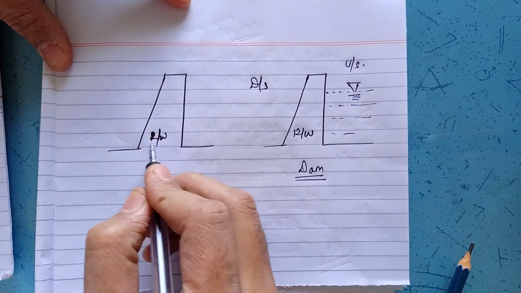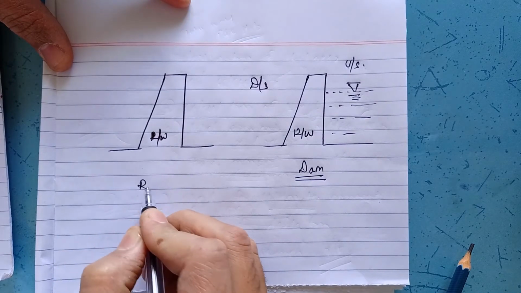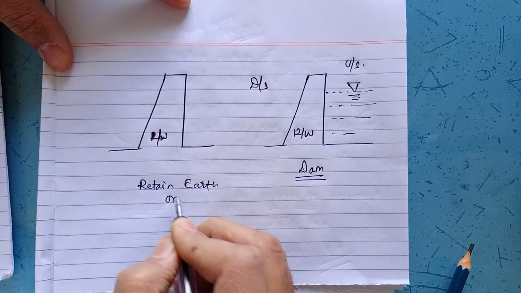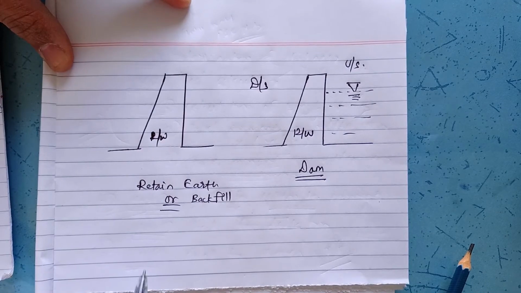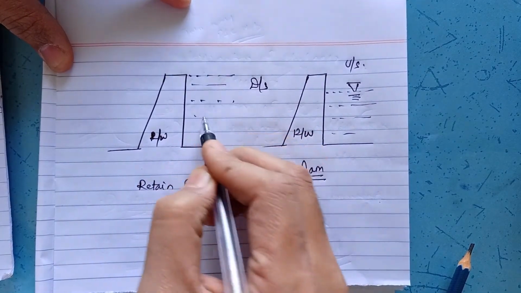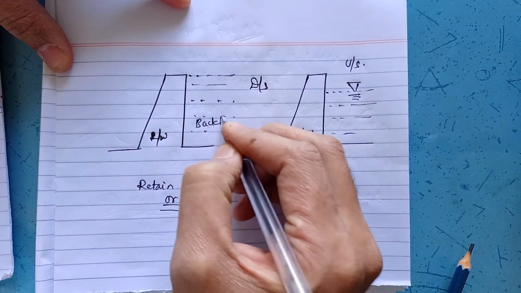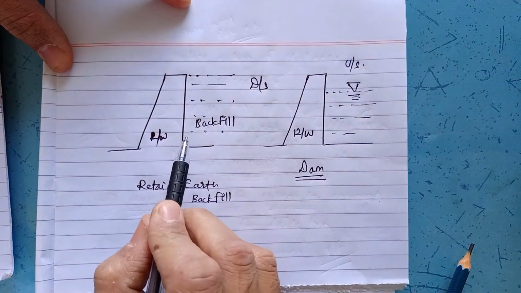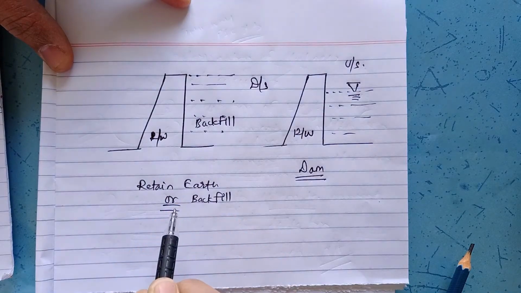And in this topic, we are supposed to learn the retaining wall so as to retain earth or say backfill. Now what do you mean by backfill? Backfill is nothing but the soil which is retained on the backside of the retaining wall. This is nothing but backfill. The soil or earth which is retained on the rear side of the retaining wall is nothing but backfill.